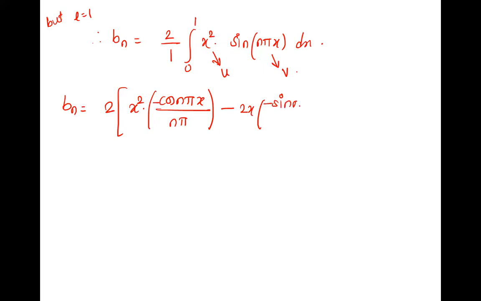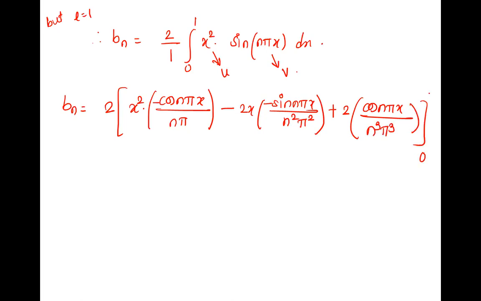Minus of minus sine, sine n pi x upon n square pi square. The integration of cos is sine itself, minus sine carries. So n pi upon n pi gives n square pi square. Plus the derivative 2, into the integration, cos n pi x upon n cube pi cube. Integration of sine is minus cos, minus minus becomes plus. This is from 0 to 1.